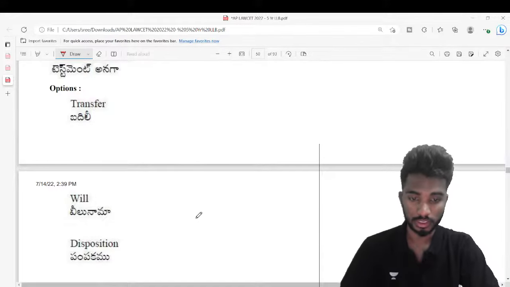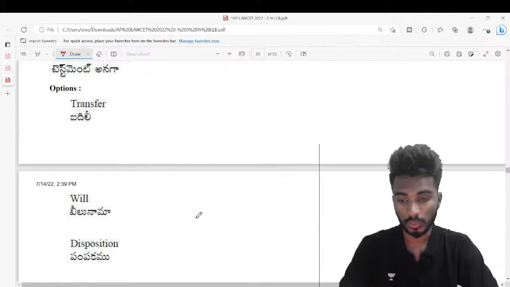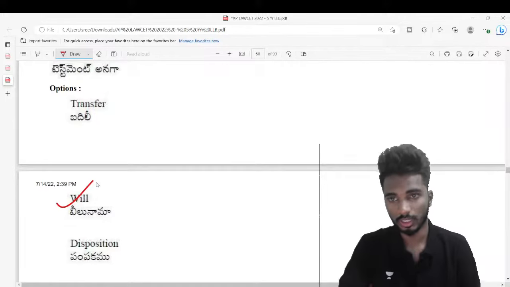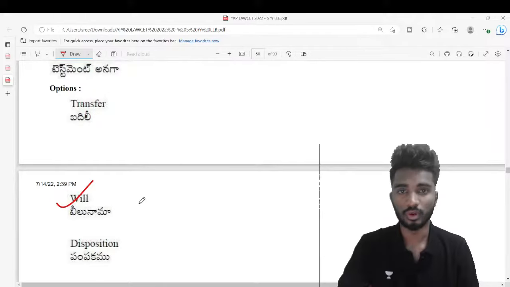Okay. Venu says it's A. How about others? Yeah, so testament is a will. Very good, Jivna. So testament is a will, something which you write before your death.